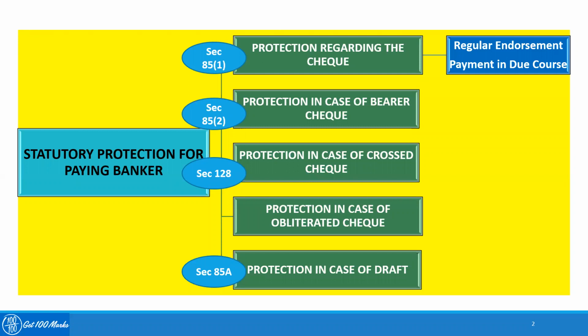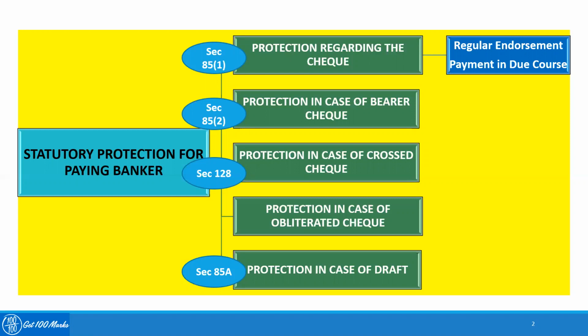Coming to the various statutory protections which are available for a paying banker, there are basically five protections available under various sections of the Negotiable Instrument Act. The first one is protection regarding the check. Section 85 subsection 1 of the Negotiable Instrument Act gives the paying banker protection regarding the check.